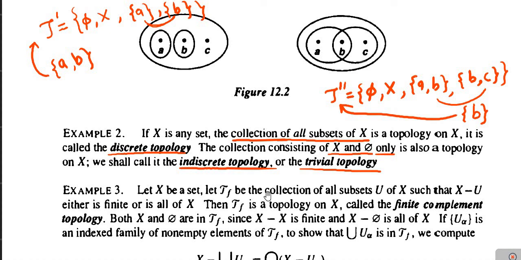So in today's class we have studied the definition of a topology, the definition of a topological space, and some examples on topology. Also we have studied the definitions of discrete topology and indiscrete topology. So we'll stop here and continue in the next class. Thank you.